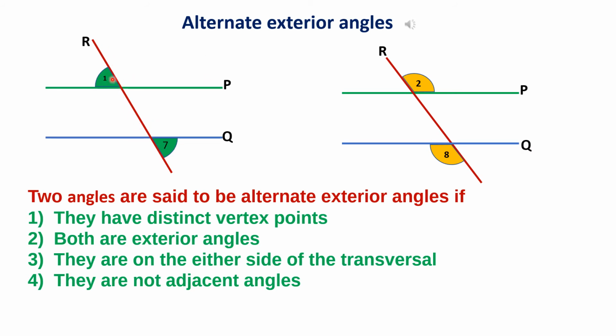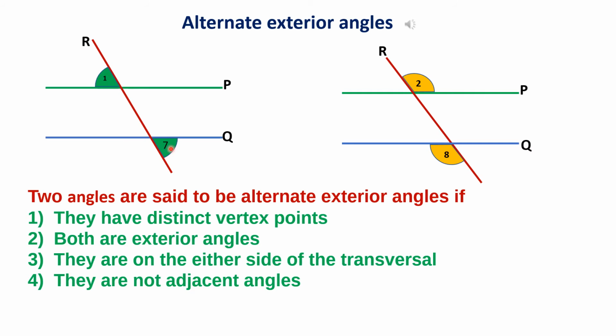Here, exterior means outside the two parallel lines, and alternate means opposite side of the transversal. If you look at these two angles, 1 and 7, they are exterior angles. They lie on different vertices. So, angles 1 and 7 are considered alternate exterior angles.